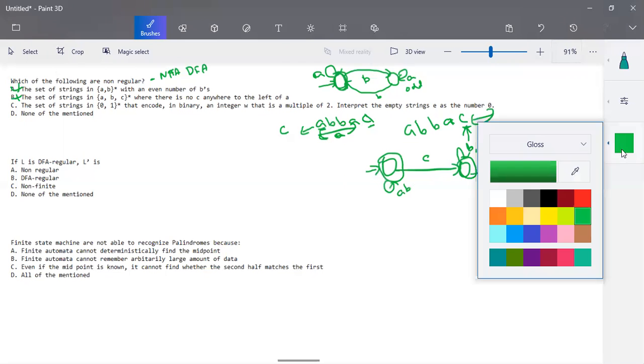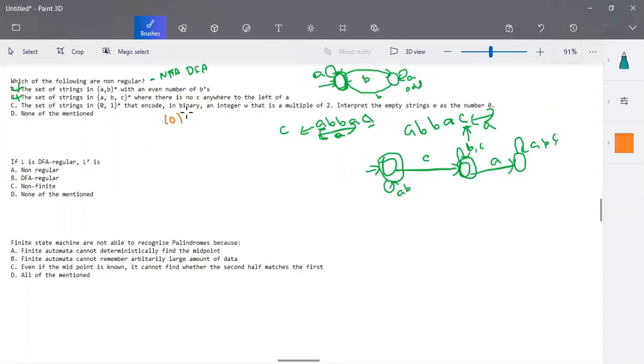And coming to the next option. So the next option is the set of strings made up of 0 and 1, encoded in binary. So the input that we have taken is a binary input, and an integer w is a multiple of 2. So whatever we take should be a multiple of 2, like 2, 4, 6, 8. And we have to check whether the taken binary input is a multiple of 2 or not.